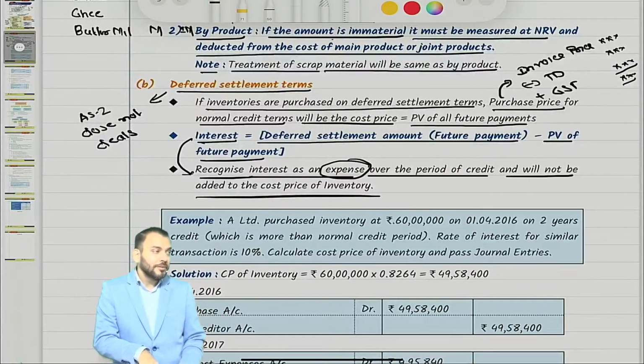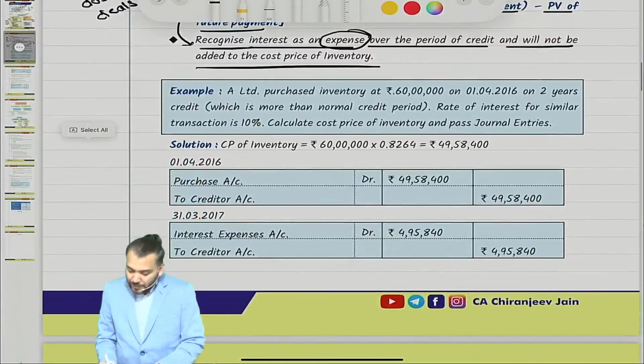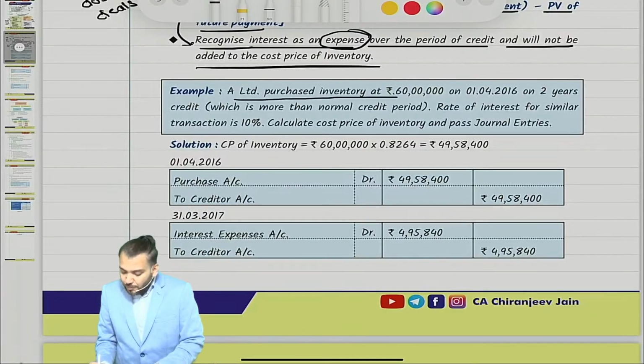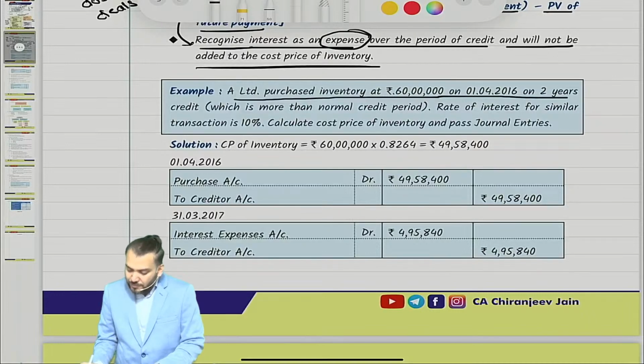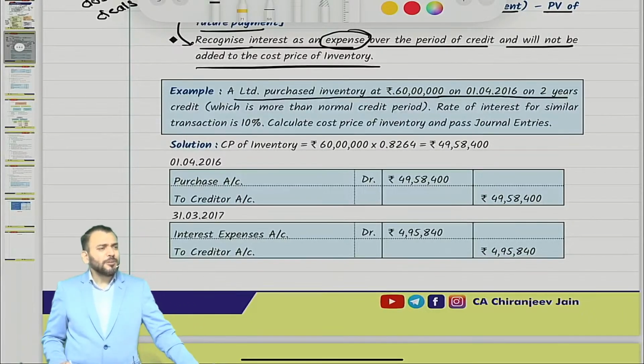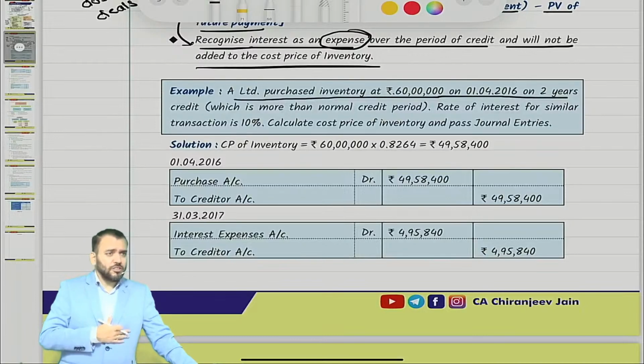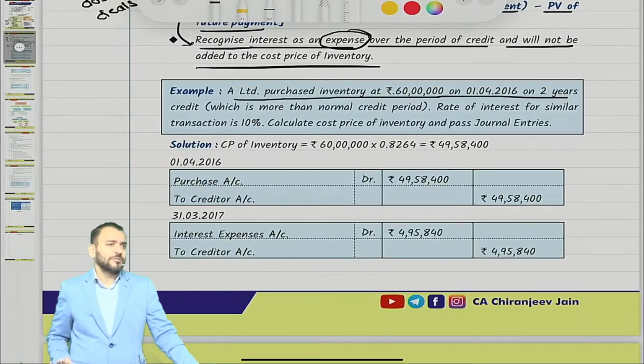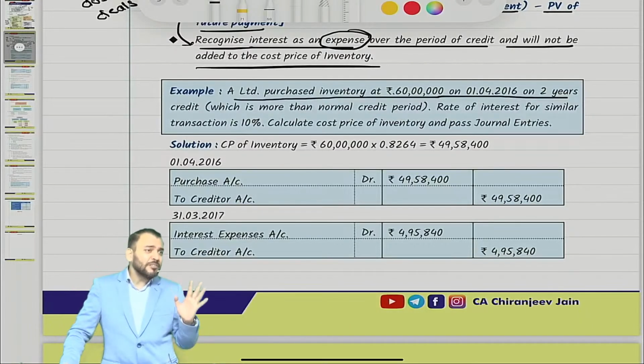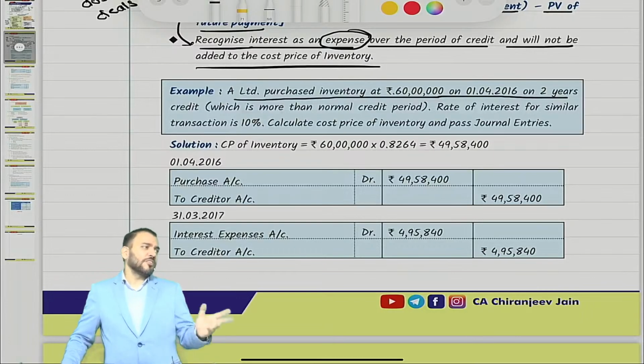Understood? One simple example I have taken. A Limited purchased inventory at rupees 60 lakh on 1/4/2016 on 2 years credit. In the exam, suppose they have given 2 years. So will you estimate normal credit or more than normal credit? More than normal credit. You can't say, no sir, 2 years we'll assume normal credit. Then you are fighting with the question. In exam, we should not fight with the question. If you are fighting, then you will suffer.